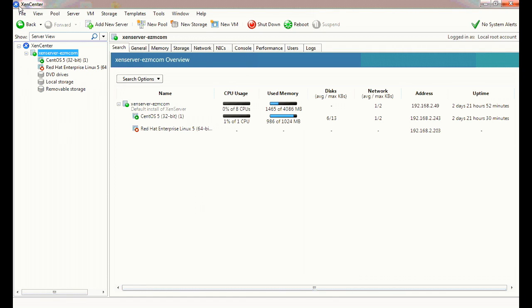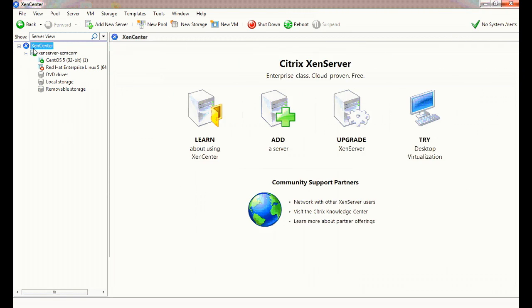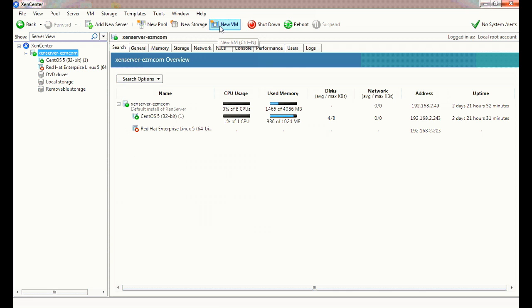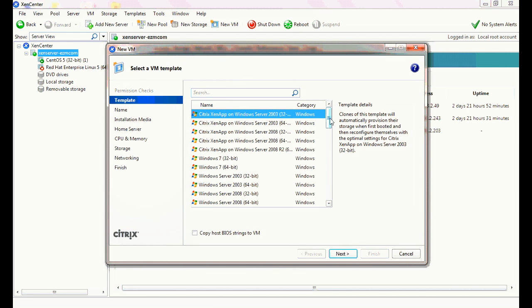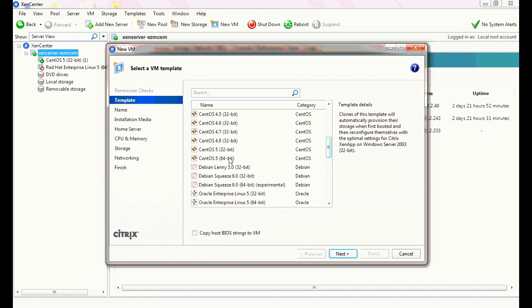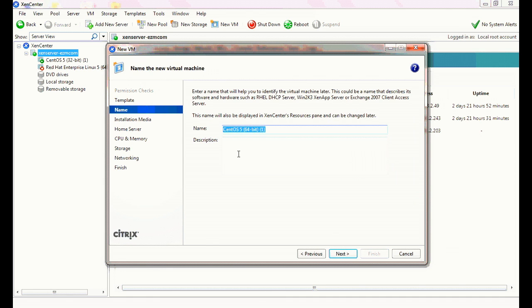The EzIdentity installer is a bootable ISO image. Please create an installation DVD for the Citrix XenServer. To create the VM instance, proceed to create a new VM image and select the option of CentOS for 64-bit or 32-bit, depending on the EzIdentity installer's specification.